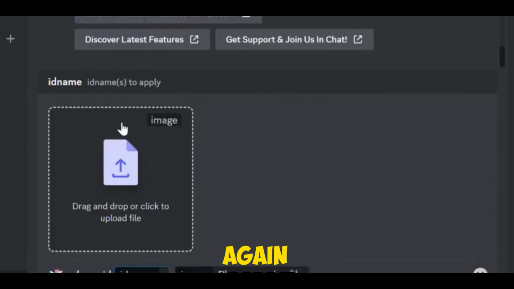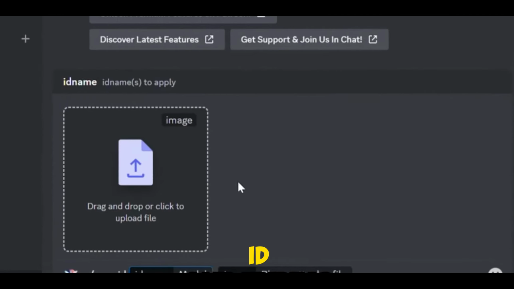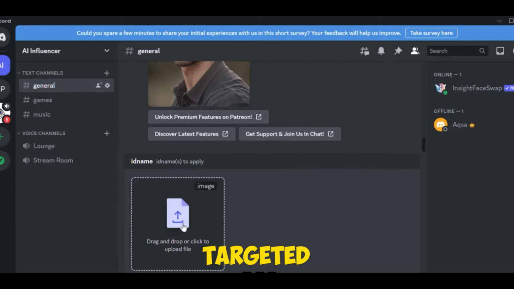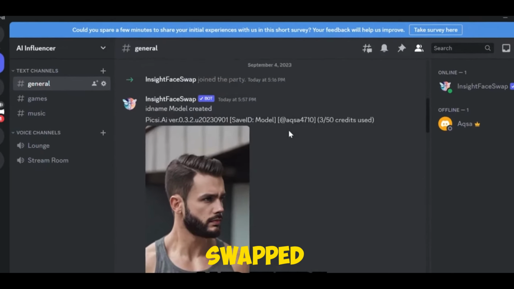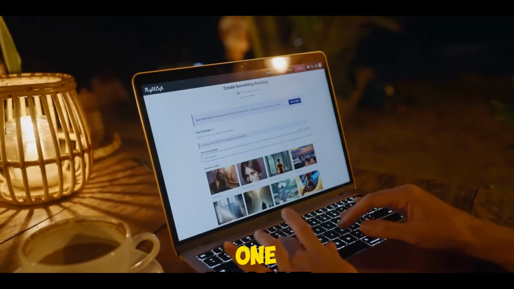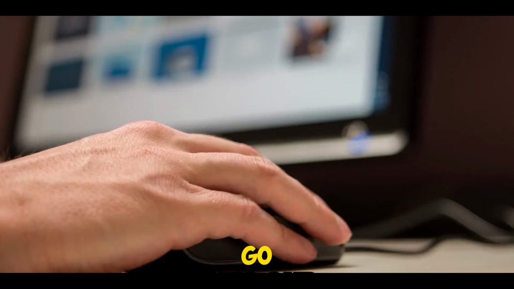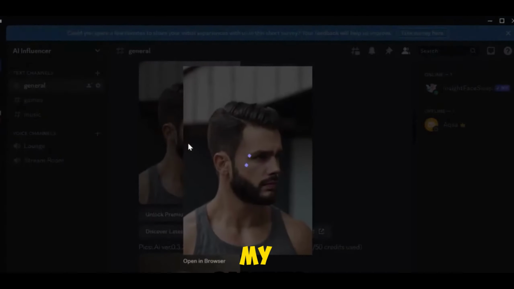Now I'm repeating the process, typing swap once again, selecting the prompt, and typing the ID name model, throwing all targeted images one by one in each repetition. And there we have all swapped images. So now in the next step, we'll have to save all these images one by one. And there we go. All these images have been saved in my folder.